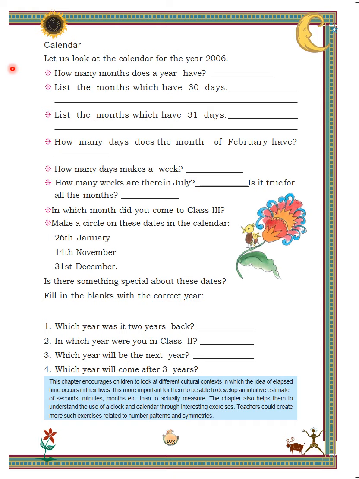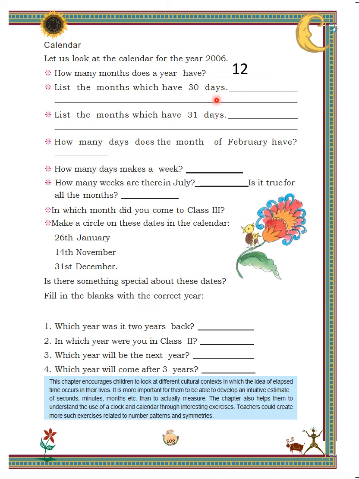Question first is, how many months does a year have? Children, starting from January till December, it results in 12 months. So, there are 12 months in a year. Next is, list the months which have 30 days.